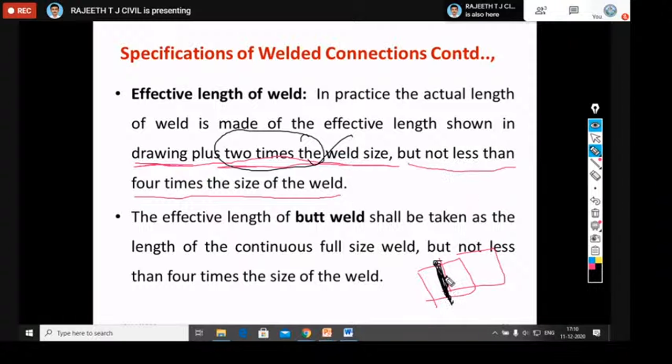At the same time, this total length should not be less than 4 times the size of the weld. This is the effective length of the weld in case of fillet weld.